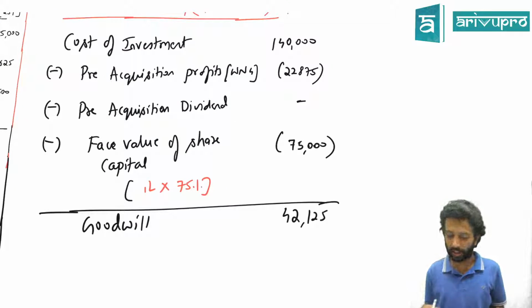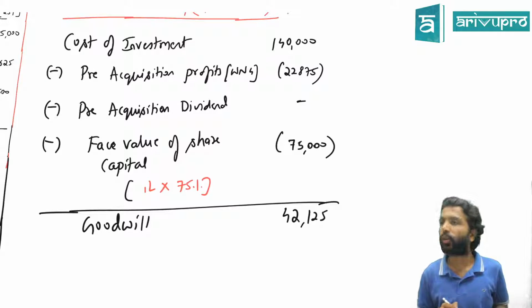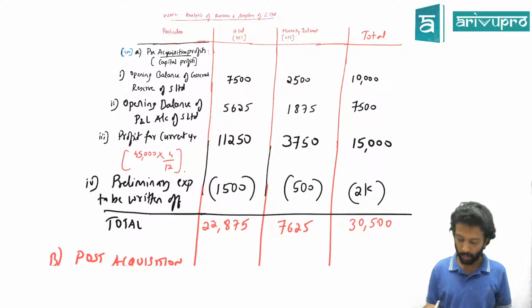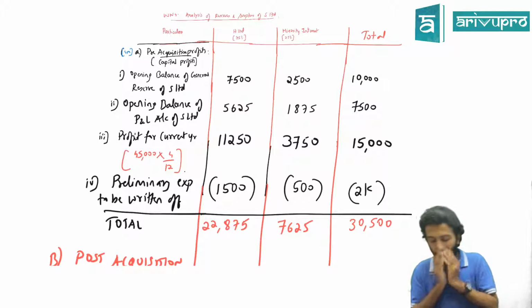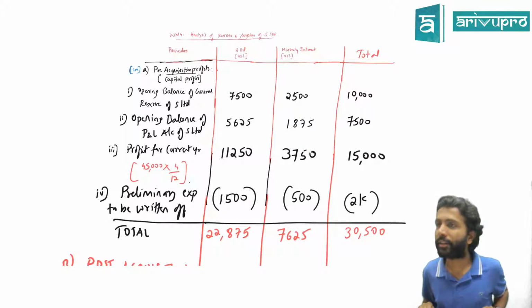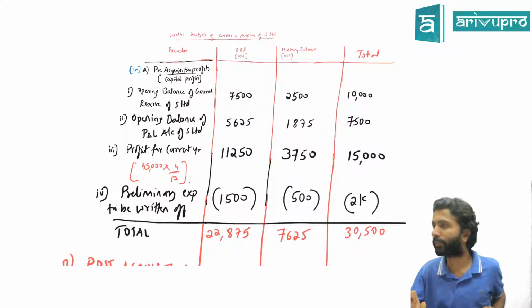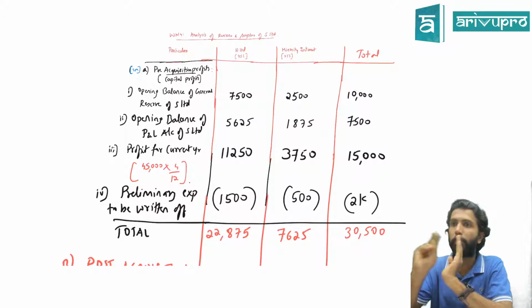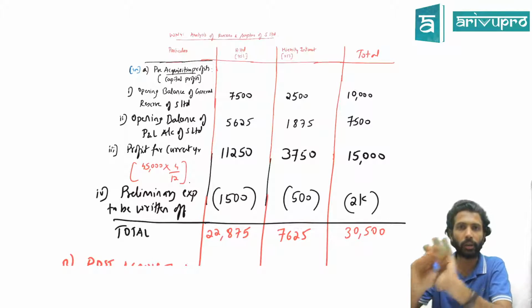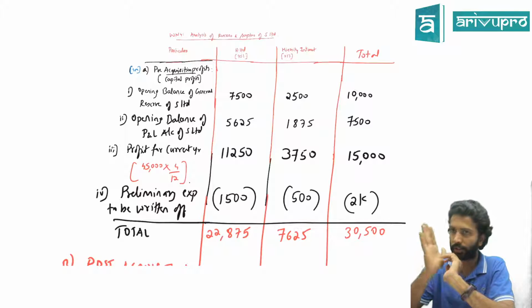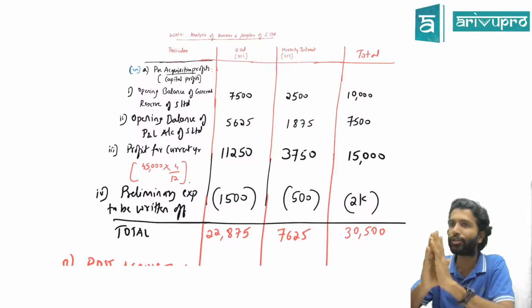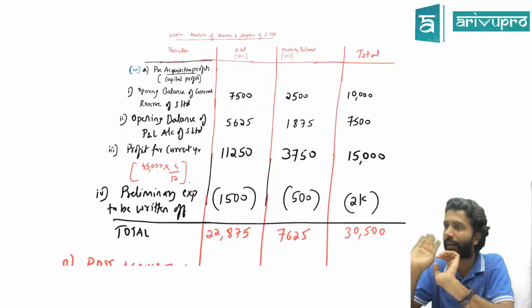Now one doubt you should be having naturally. Why are we deducting 22,000? Correct or no? Can we go back? Where did we get this 22 from? Working note number 4. Yes or no? Now what is 22,875? Pre-acquisition profit or post-acquisition? The name itself is saying pre-acquisition. That means this was made before H Limited became the shareholder. This balance, 22,875, was there before H Limited even became a shareholder. Logically, do you think they should get it?